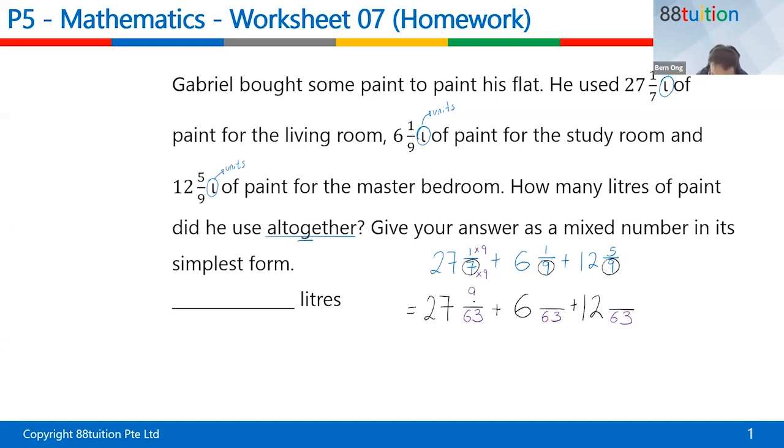This is called equivalent fraction. Whatever you do to the denominator, you must do to the numerator. This is called fairness. 9 times 7, 1 times 7.